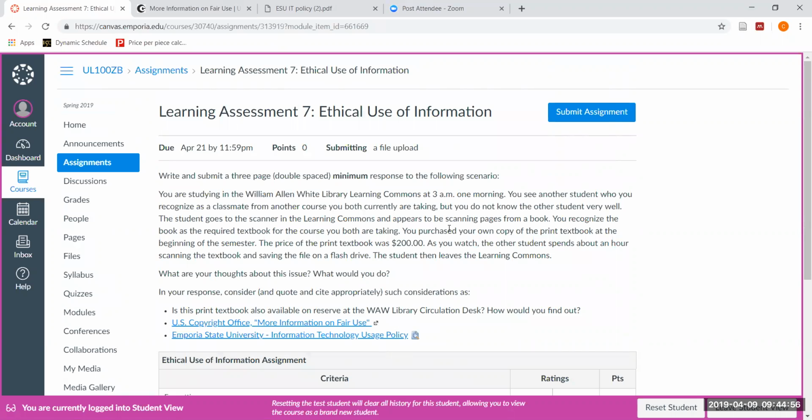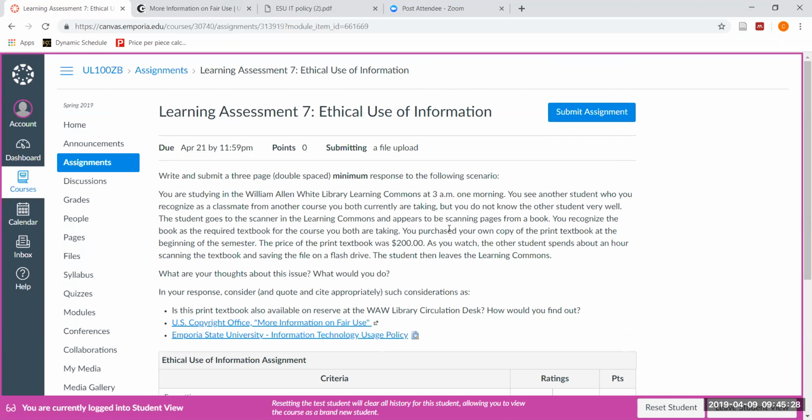You see that that student goes to the scanner in the Learning Commons, and it looks like that student is scanning pages from a book. You recognize it as the required textbook for the course that you both are taking. You purchased your own copy of the textbook, and it was $200. It might appear that that student is copying and scanning the entire textbook and saving it on a flash drive, but you're still just not quite sure what's going on. The student then leaves the Learning Commons. What are your thoughts about this issue, and what would you do?